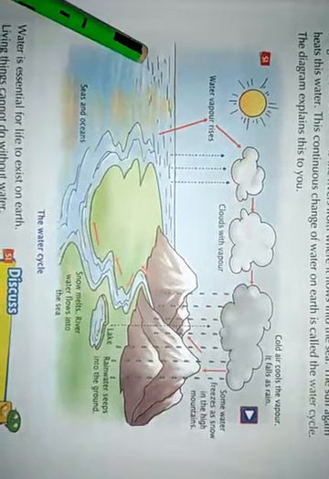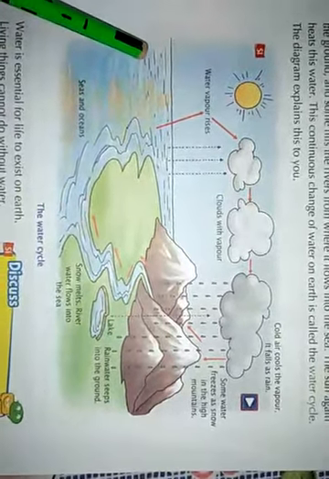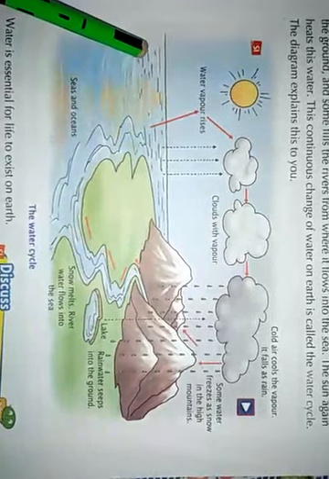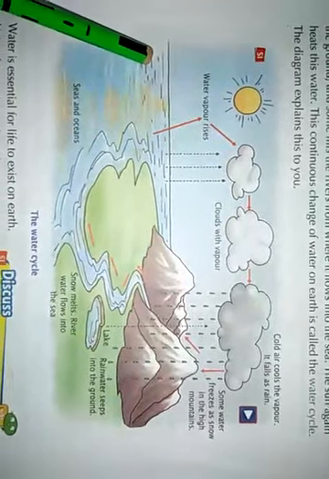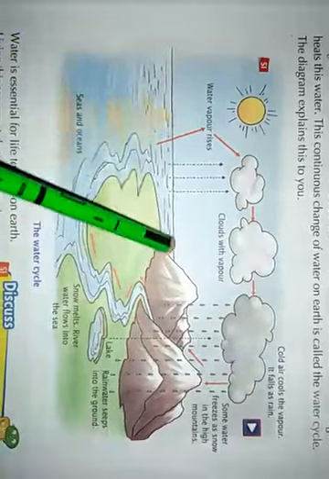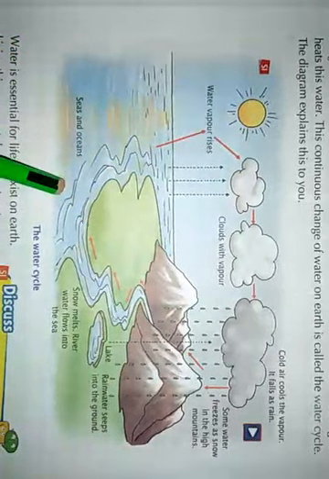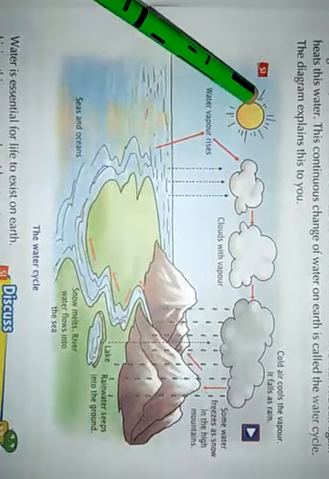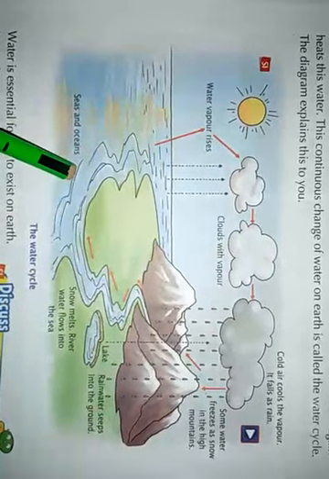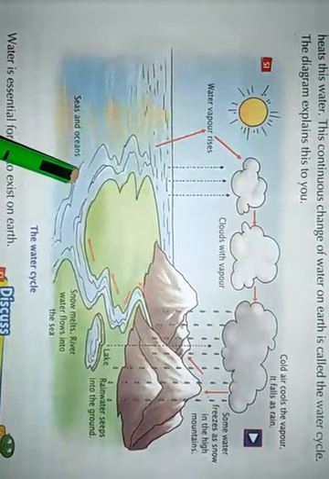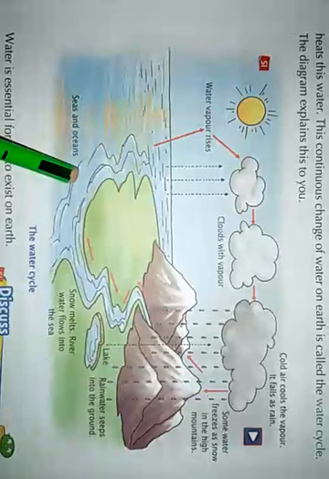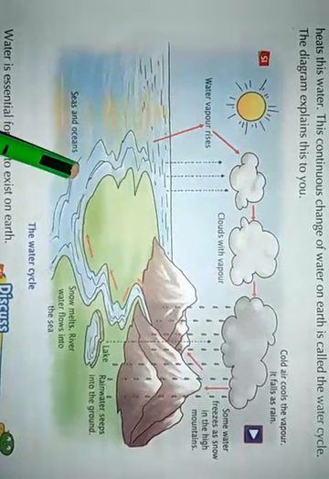Look at this diagram and you will understand what is called water cycle and how it takes place. See, this is a water body. The sunlight is falling on this water body. It could be seas or oceans or a pond.